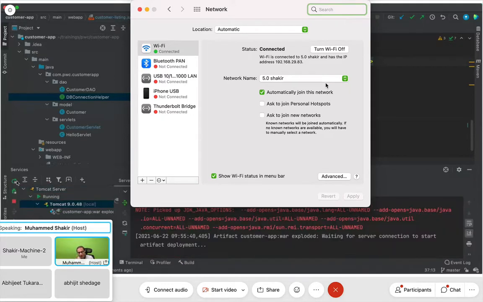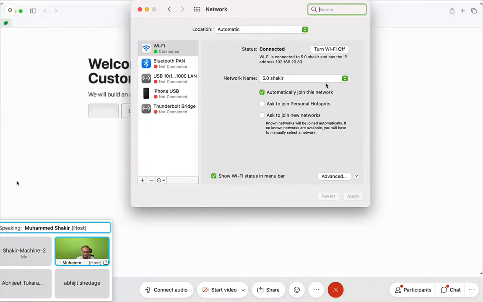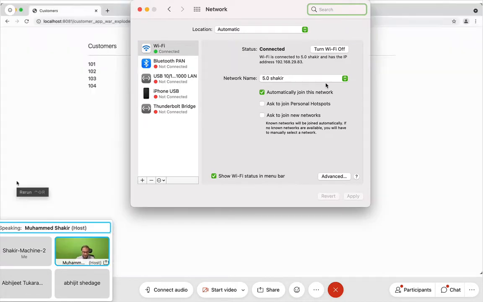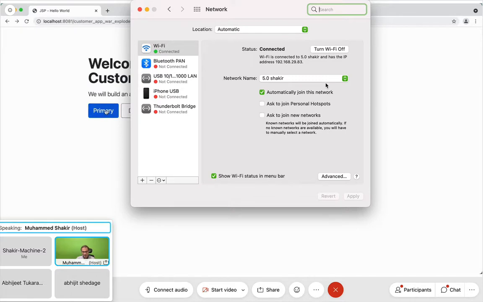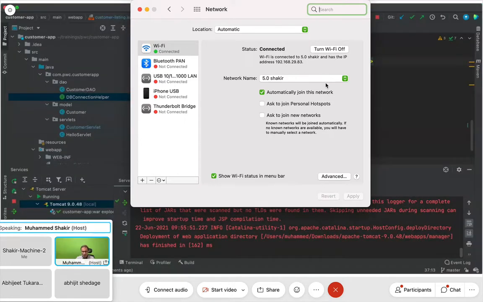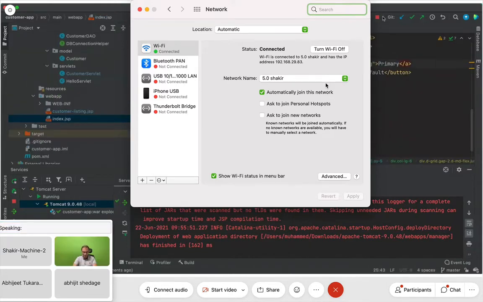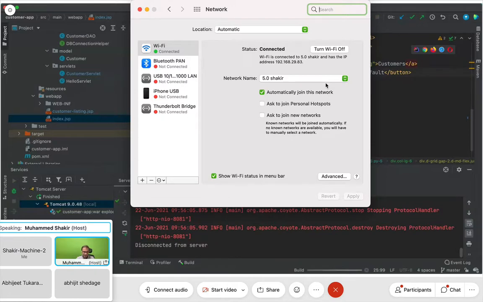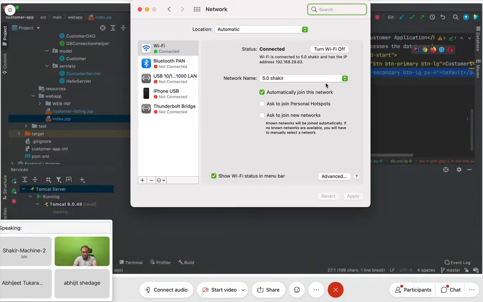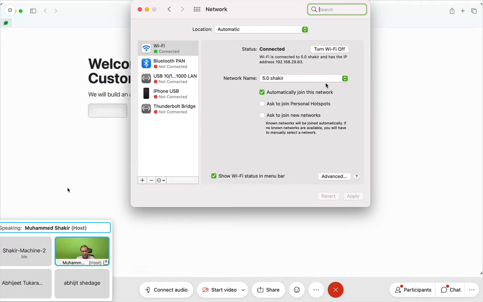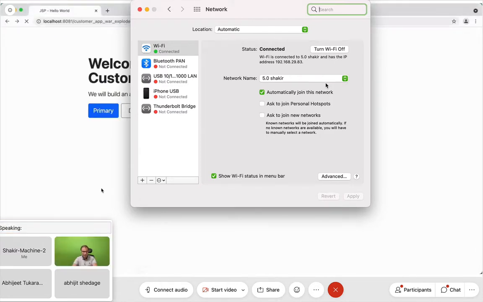The point that I am making is this. When I am here, when I click on primary, why should I give the name as primary? Why shouldn't I be going to index.jsp, and instead of primary, why don't I give this as customers? Okay, I say customers. I'll refresh this. This looks good, and in fact I don't want that default button at all. I've commented it. Once again I will refresh it. Okay, you see this, customers.